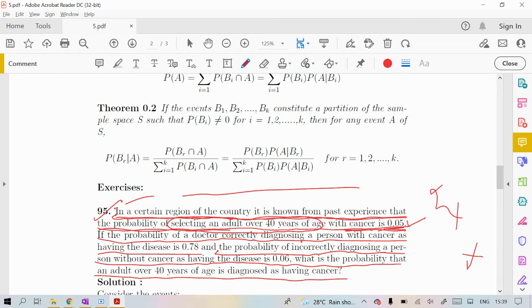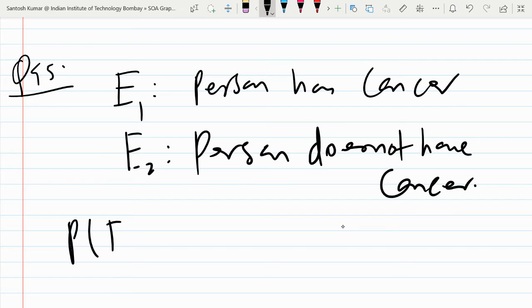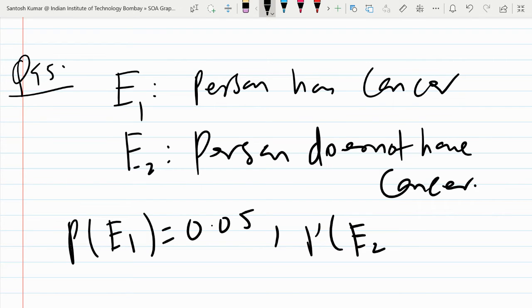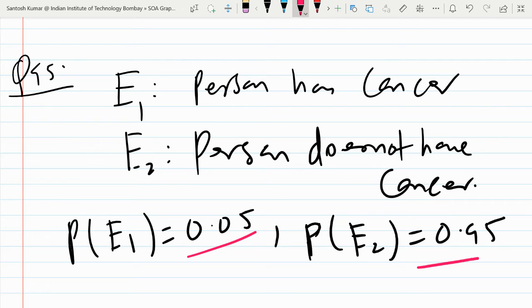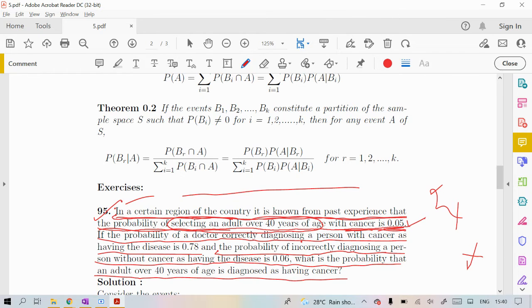Now, there are two possibilities. The chances are also given. So you may note that probability of E1 is 0.05 and probability of E2 is 0.95. That you will select a person and he or she will have cancer is 0.05, and not cancer is 0.95.